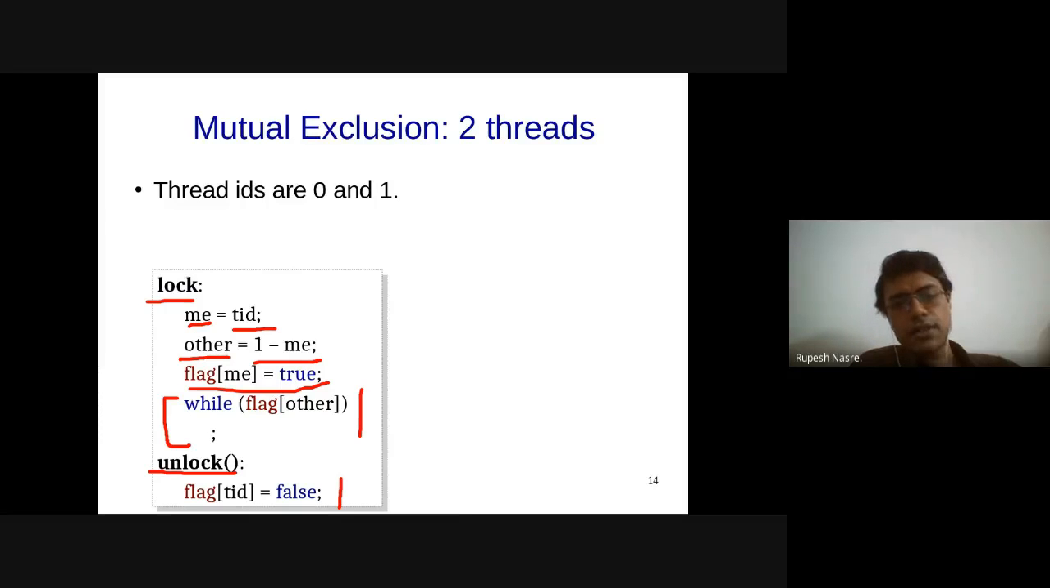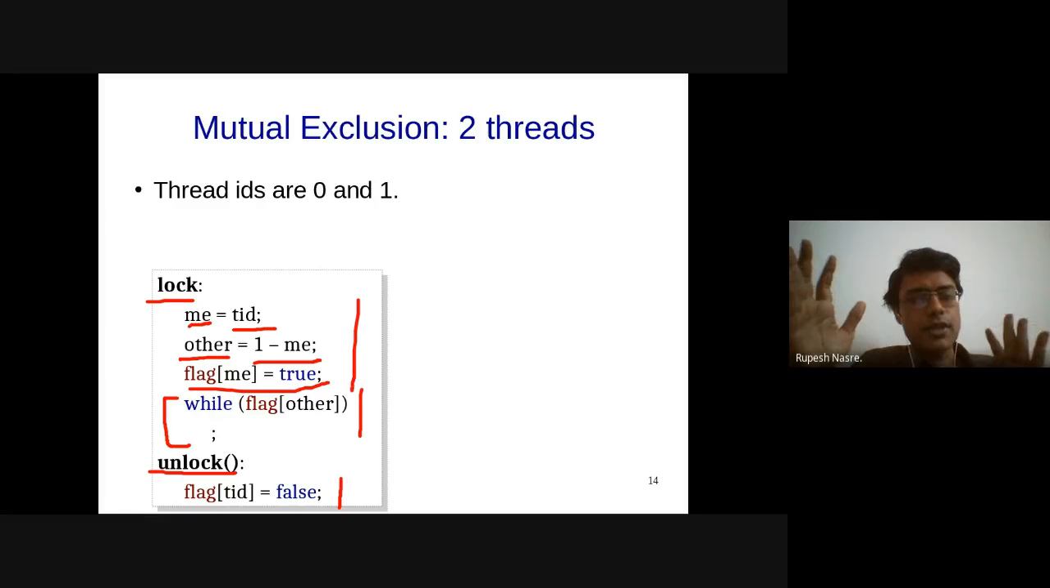Unfortunately, this has caused another problem, which is what we were discussing. Let's say thread 0 is executing these statements and it executes up to this point. So flag of 0 is set to true. At this stage, thread 1 comes in and it also does exactly the same processing. It also sets flag of 1 to true.